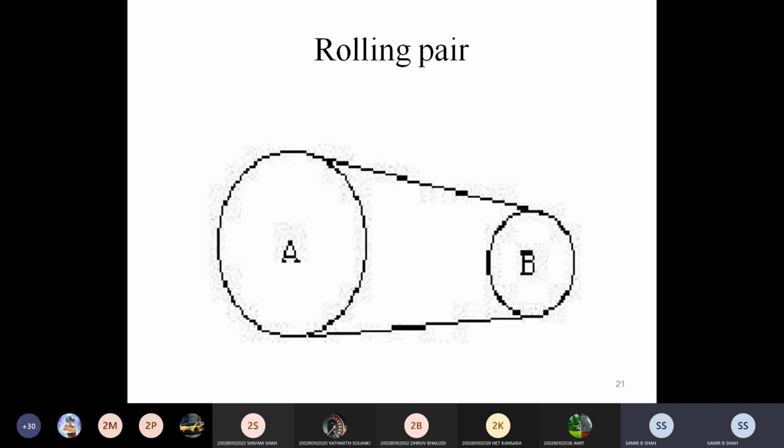Rolling pair. In rolling pair, one of the links rolls over the other link. You can see the diagram, which is an example of belt and pulley, where the belt rotates on a rolling part, which is called a pulley, while the pulley is joined with the shaft. So shafts A and B are rolling with the help of the pulley.